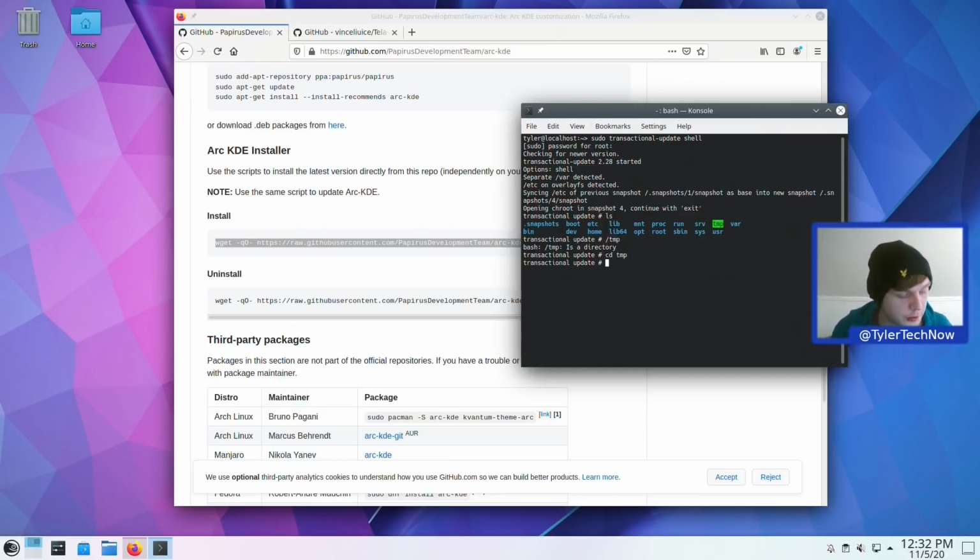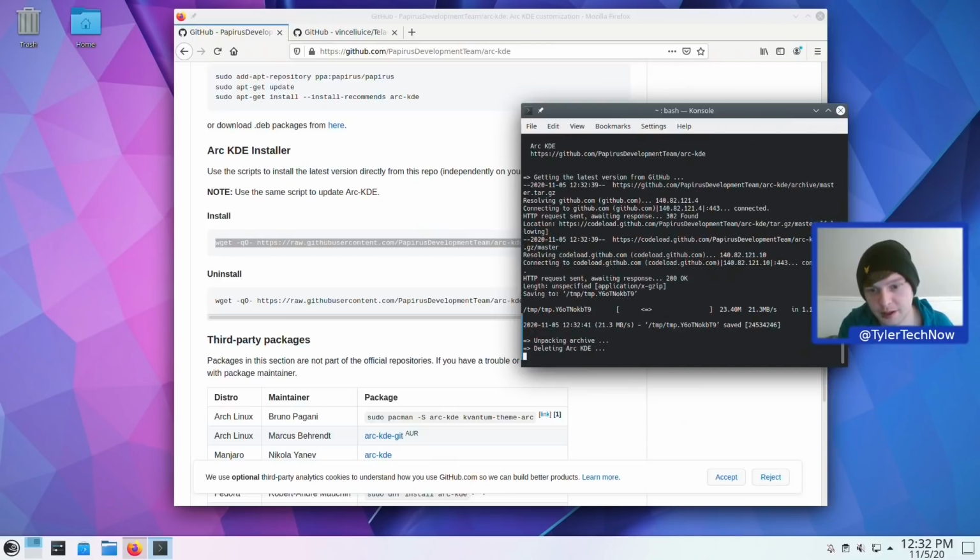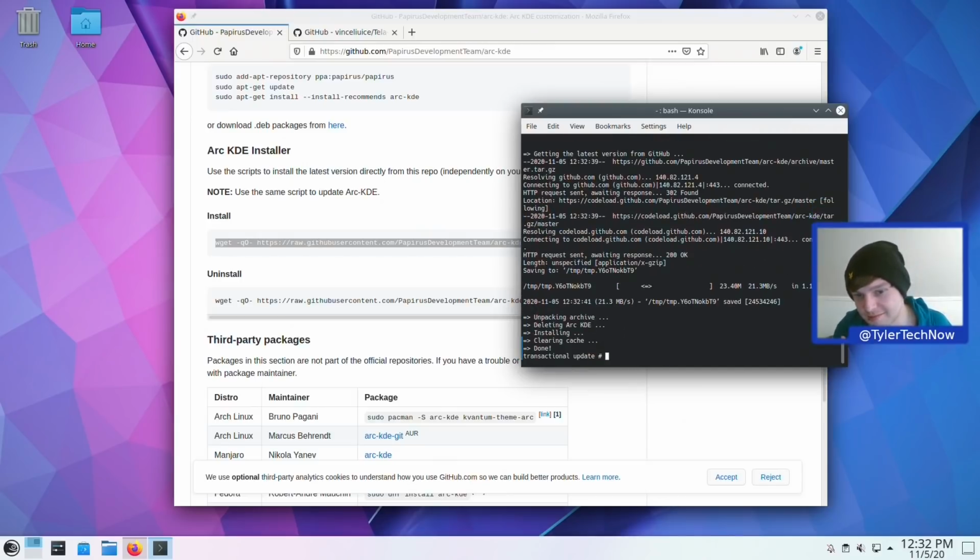Okay, so we want to run that, and let's see how that goes. Okay, so that's apparently added it. So deleting Arc KDE, installing. So I'm just going to imagine that's done. We'll check it out in a reboot and see if everything's working as it should.